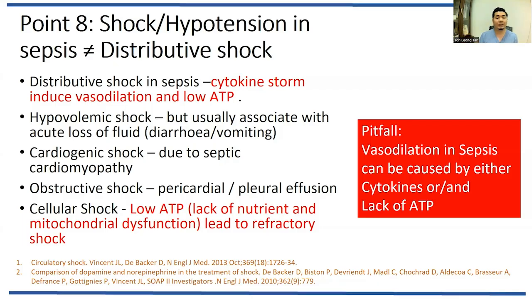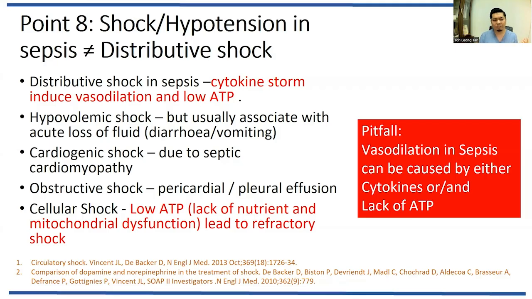It is usually associated with acute loss of fluid, such as having a lot of diarrhea or vomiting. The patient may also have septic cardiomyopathy and might have cardiogenic shock as well, and also obstructive shock when the patient has a massive pleural effusion or pericardial effusion. It can also be a very difficult to detect type of cellular shock, which is low in ATP. And when you have low ATP, after you resuscitate, the patient will definitely stay in a refractory shock, even though you have given all kinds of drugs.